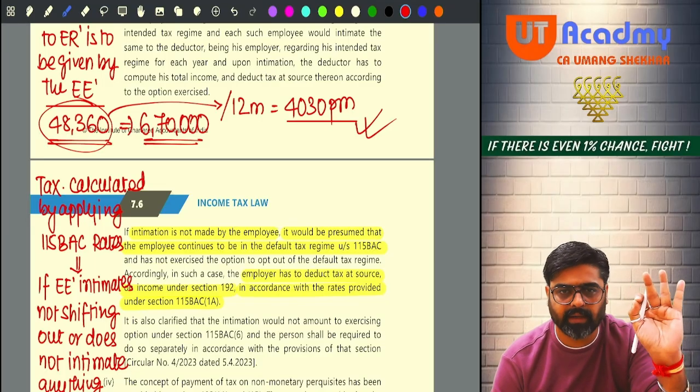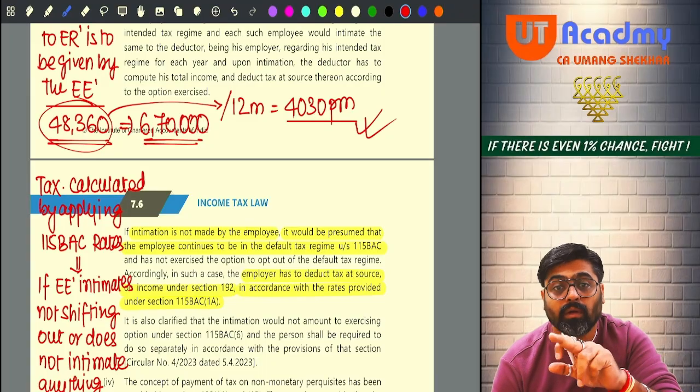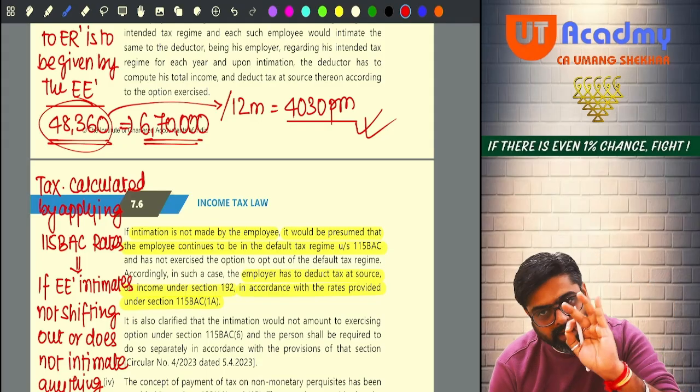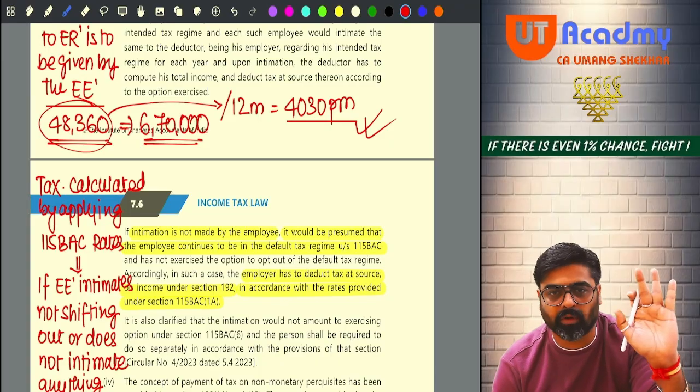This is more logical. Getting my point? This is the total tax which is to be deducted on 6,70,000. Now, if you calculate the average rate and you apply that average rate on the monthly salary, then also it is okay, no problem.